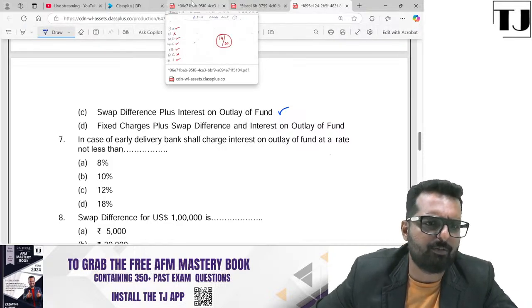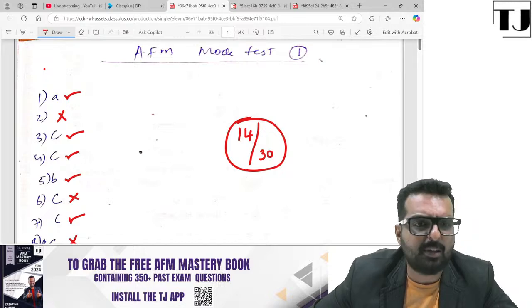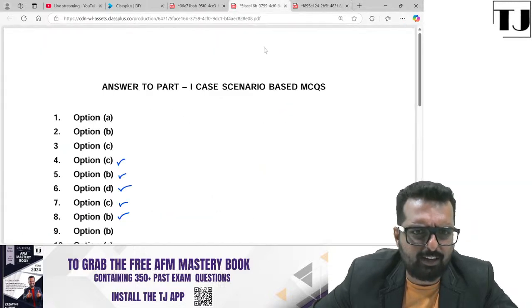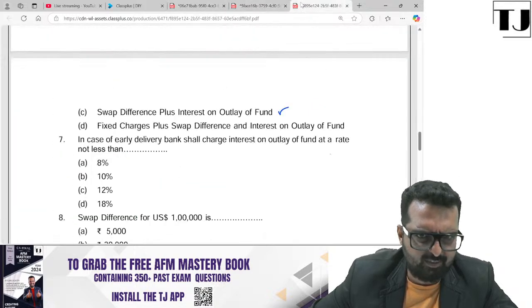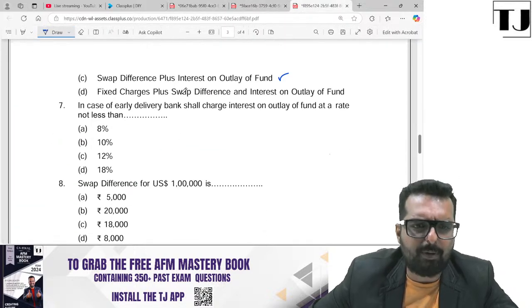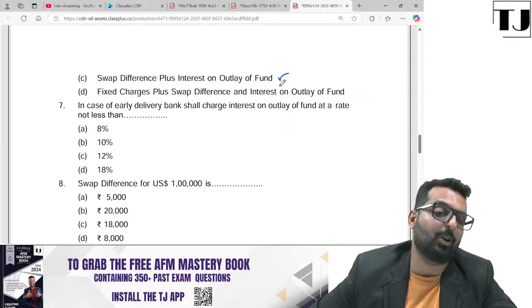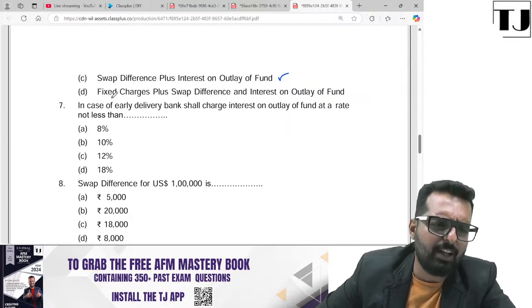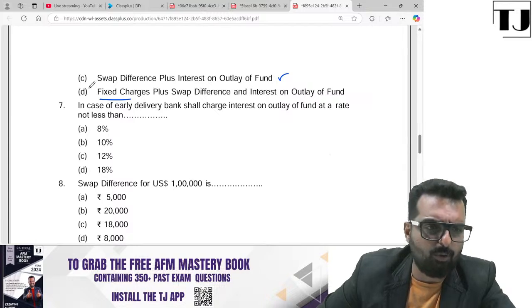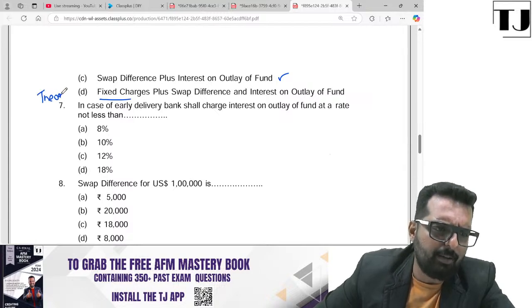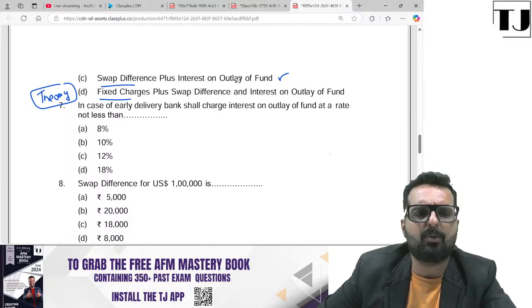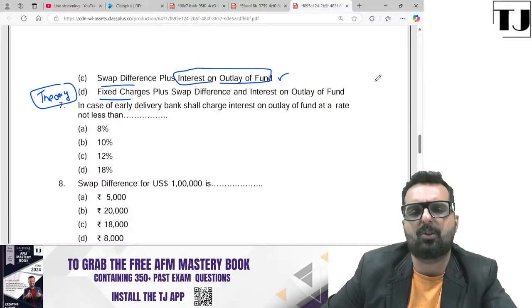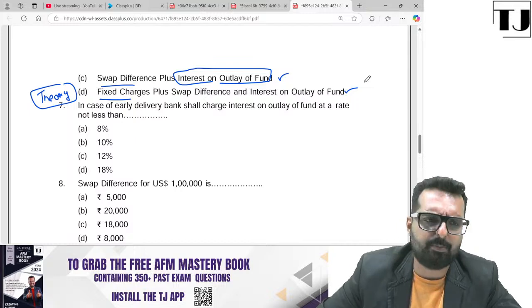Let's just cross check and confirm. For 6, the answer is, oh, that's what she has written, is it? What is the answer given in the suggested? D. Let's just check what is D. Fixed charges plus swap difference plus interest on outlay of funds. So friends, as per FEDAI rules, there will be some fixed charges also, which is more of a theory part, because in practice, the problems that we do will consist of only swap difference and interest on outlay of funds. Everybody clear with this part now?